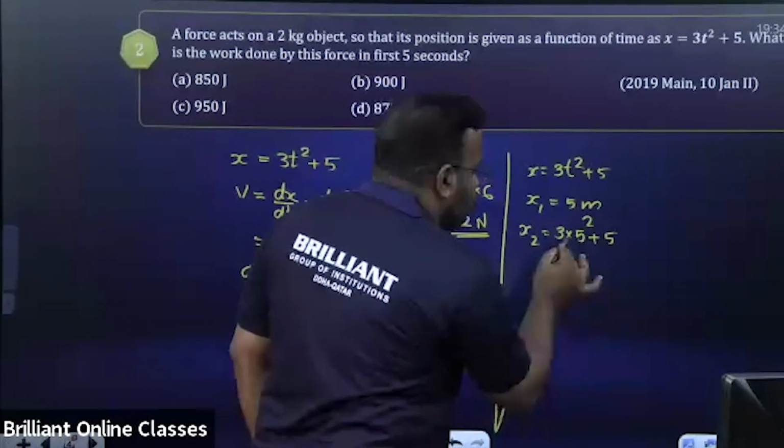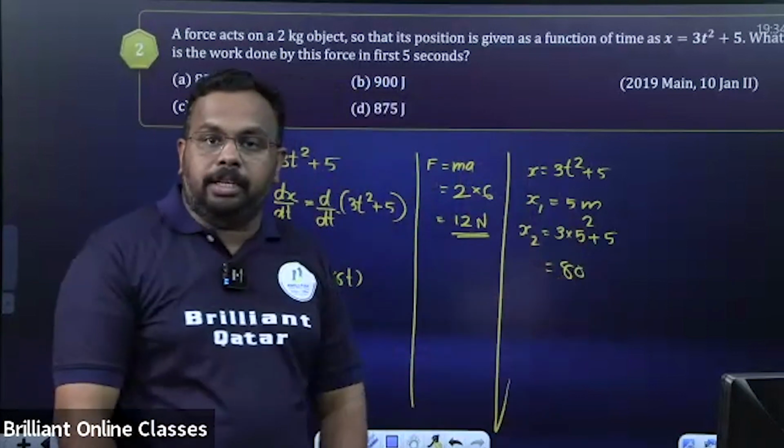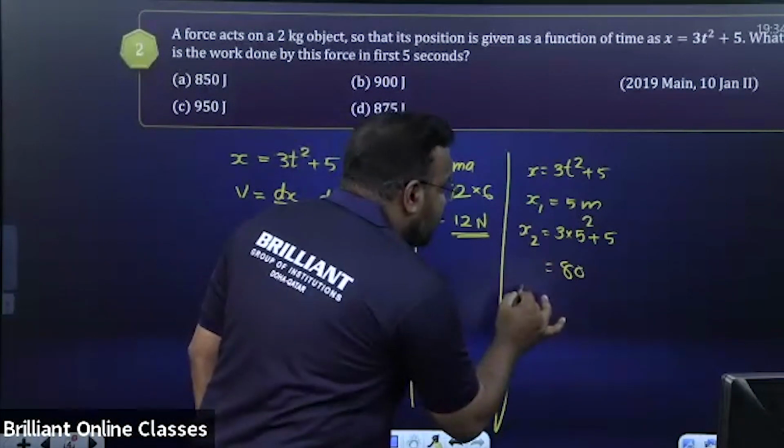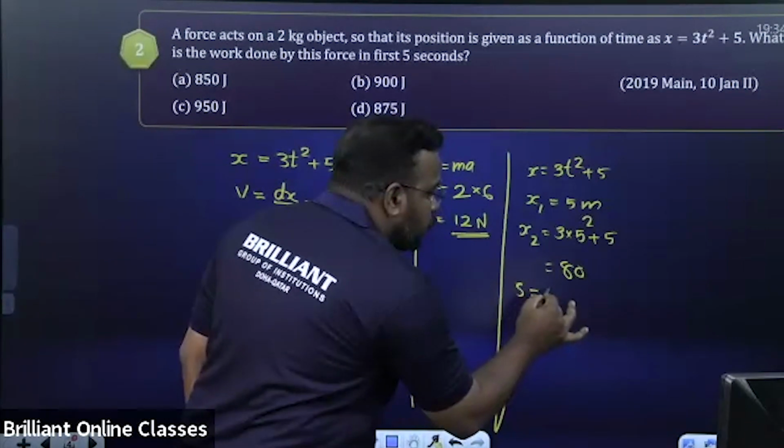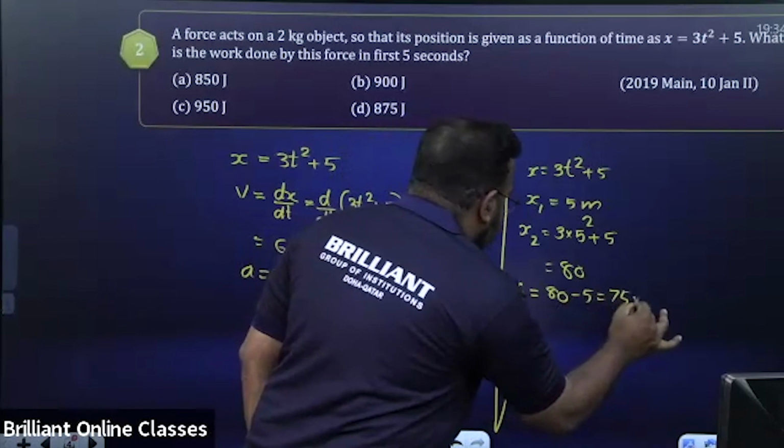So we get x2 as how much? 5 square is 25, into 3 is 75, plus 5, 80. Now, what is the displacement? Displacement is final position minus initial position, 80 minus 5. We get 75 meter as the displacement.